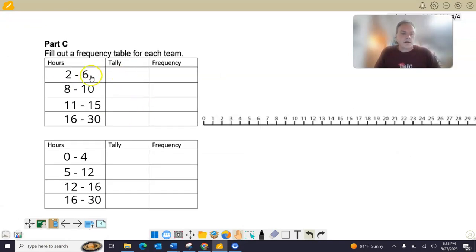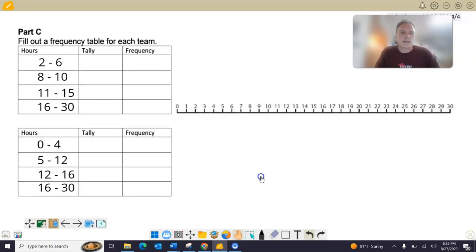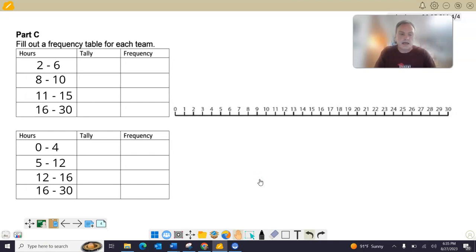There's several. First of all, they're not the same size. So I need to talk about this for a while. Let's look at what I mean by that. These intervals have to be the same size intervals, 2 through 6.